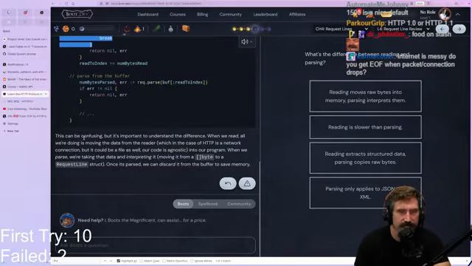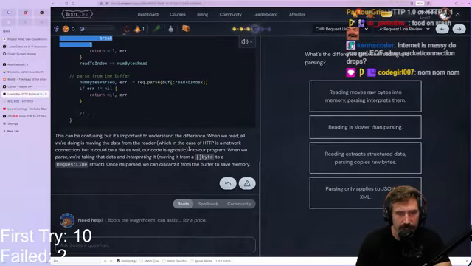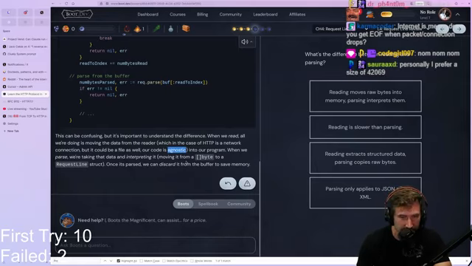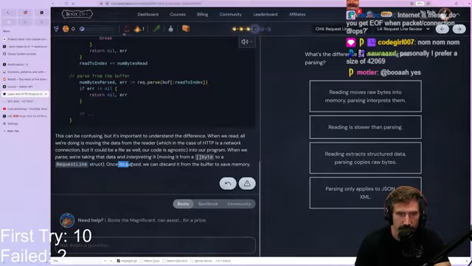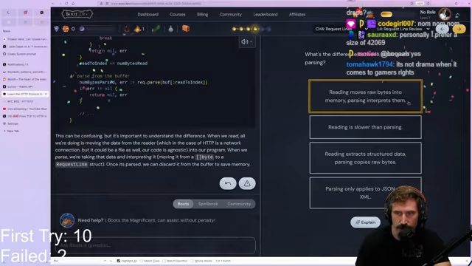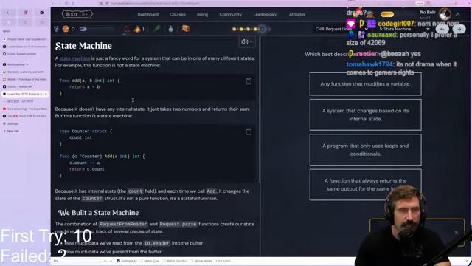This can be confusing, but it's important to understand the difference. When we read, all we're doing is moving data from the reader, which in the case of HTTP is a network connection, but it could be a file as well. Our code is agnostic, programmer's second favorite term of the universe, into our program. When we parse, we are taking the data and interpreting it, moving it from bytes into a request line struct. Once it's parsed, we can discard it from the buffer to save memory. What's the difference between reading and parsing? Reading moves raw bytes into memory, parsing interprets them. Boom, that is correct.